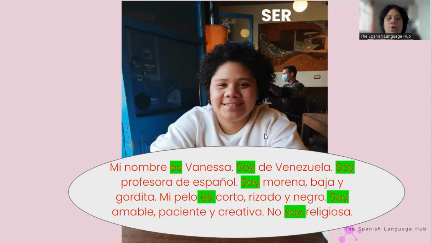So I have all of this inside of this circle because that's what is inside of me. This is how I define myself. This is how I would describe myself. And this is something that makes me the person that I am. All right. So that's why I use ser, because esas son características intrínsecas, intrinsic characteristics, what is in you, all right, what makes you the person that you are.